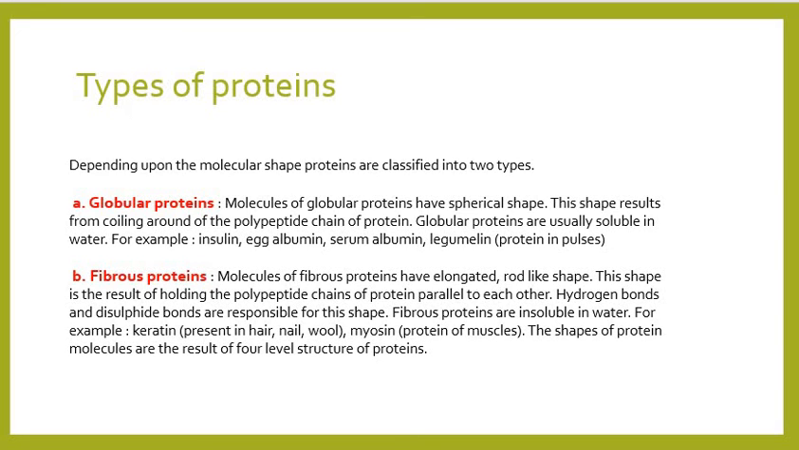Fibrous proteins. These are the fibrous kind of proteins which have an elongated, rod-like structure. This shape results from the holding of polypeptide chains of the protein parallel to each other. Hydrogen bonds or disulfide bonds are responsible for this shape. Fibrous proteins are insoluble in water, and examples are myosin or keratin. The shape of protein molecules is the result of the four-level structure of protein, and here we will talk only about the primary structure of protein.